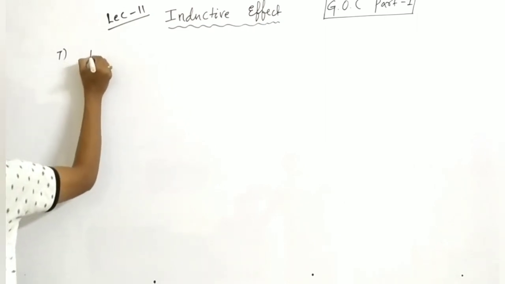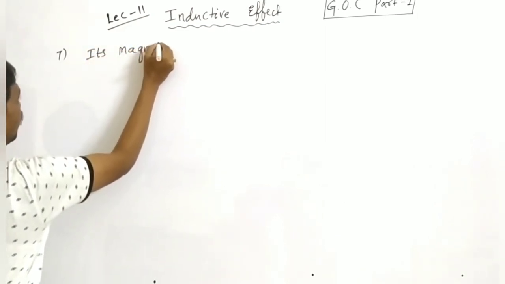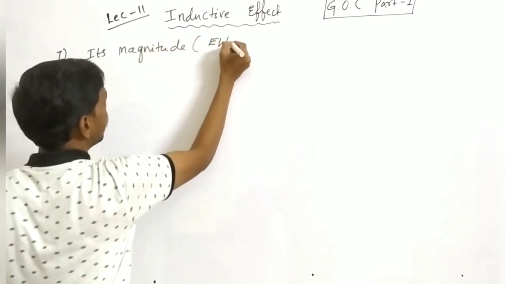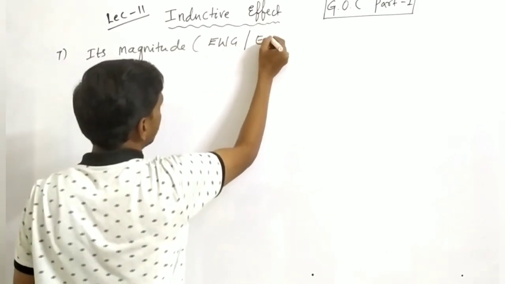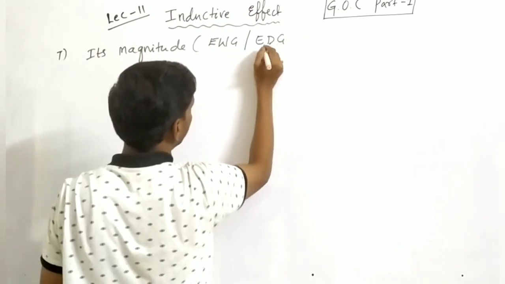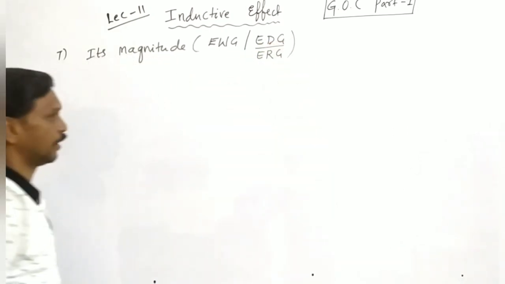Seven, its magnitude. See here, these are of two types: electron withdrawing group, and second, electron donating, also called electron releasing.